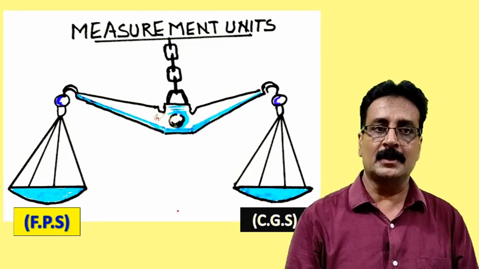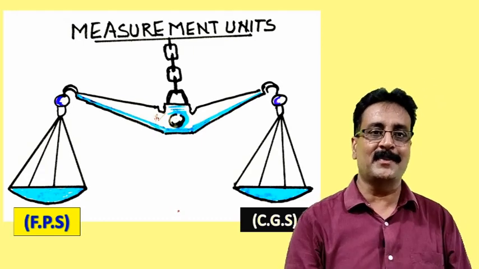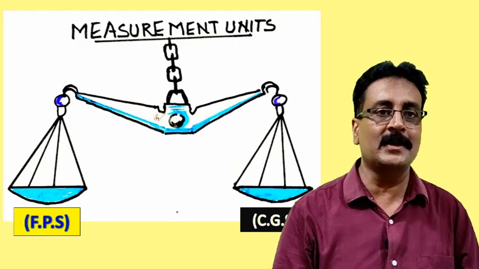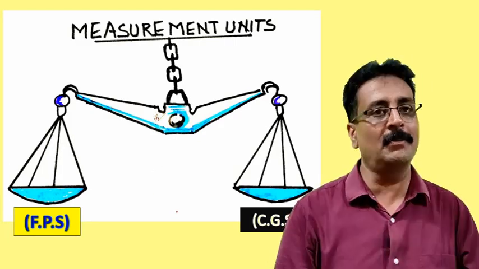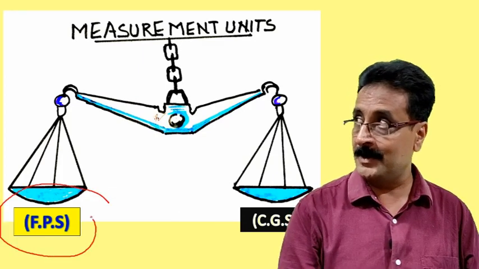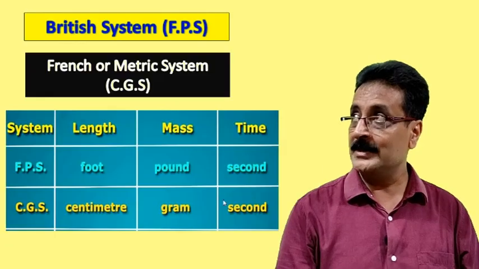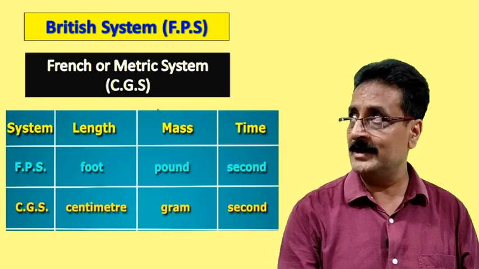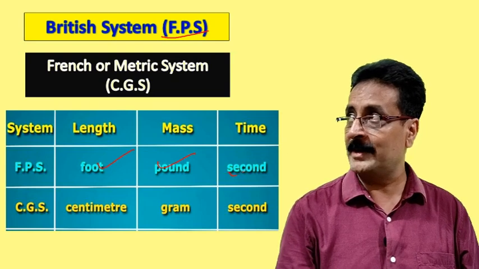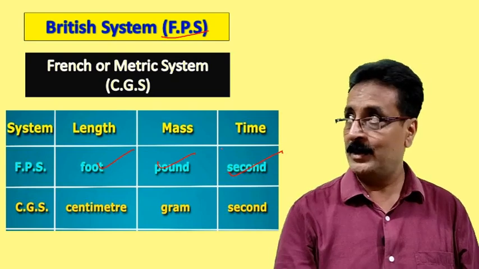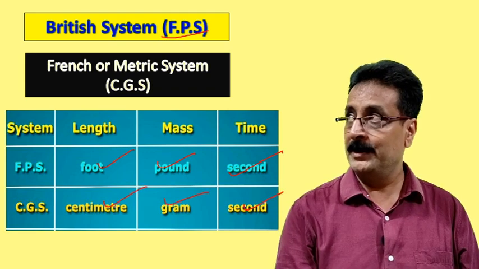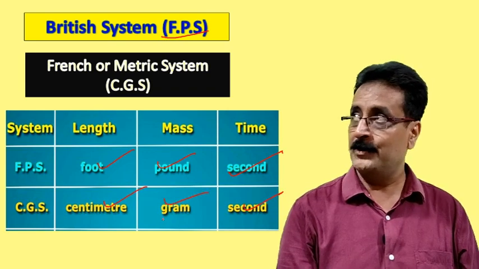Then let's talk of something. Before I start the entire mensuration part, I will talk of some units, because units are very important in mensuration or measurement. So there are two types of units. One is called the FPS system and one is called the CGS system. Now what is the FPS system? I think everybody knows, this is very simple. The British system is called the FPS system: foot, pound and second. And what is the French or metric system? It is centimeter, gram, second, or meter, kilogram. This is called the French or metric system.